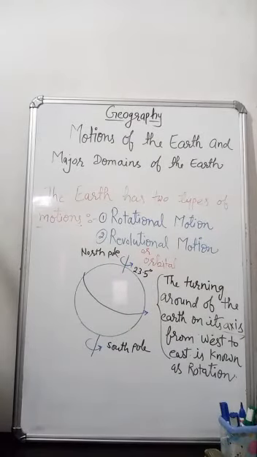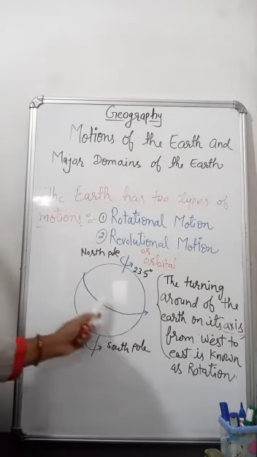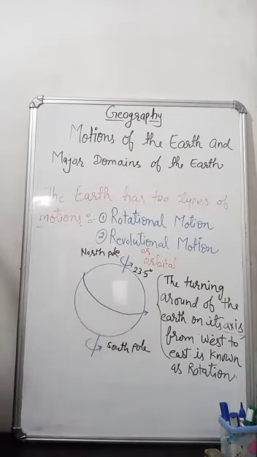Okay, the earth completes one rotation in 24 hours. It means one day.